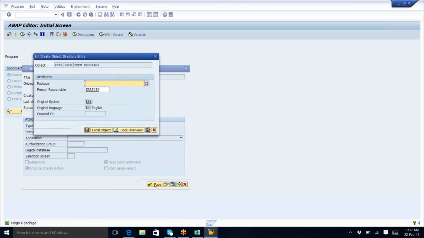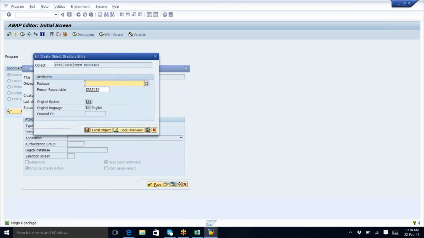I think packages means if we create something and give the package name, it will be saved in that package. In that package, we can find all the similar reports or something. I don't know. Okay, somewhat near.